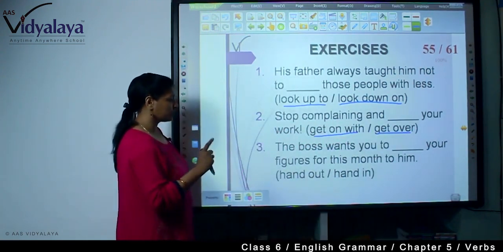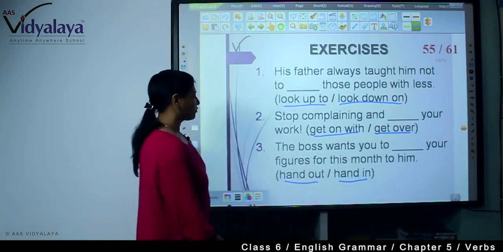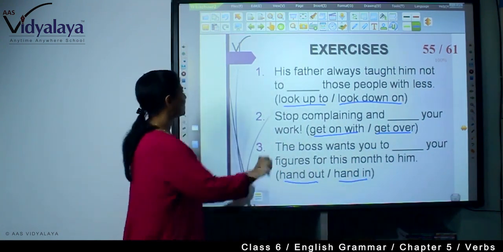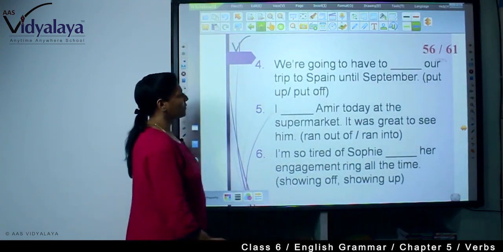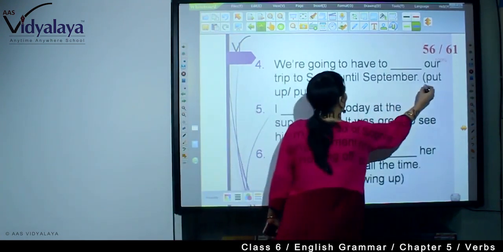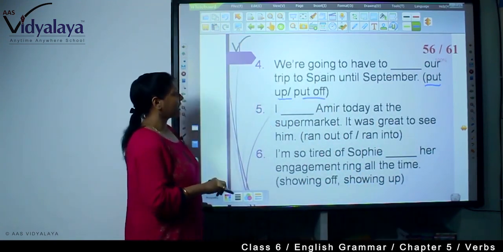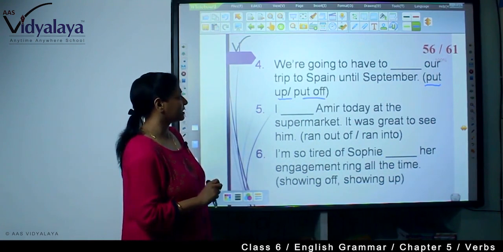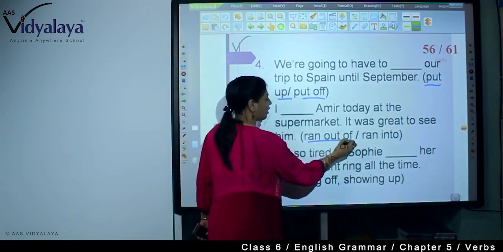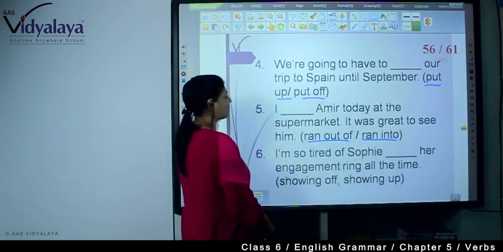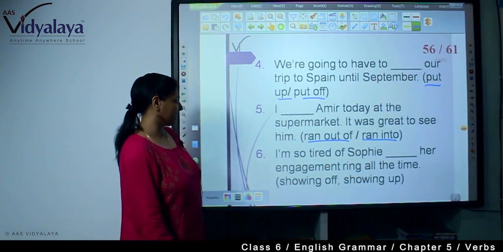The boss wants you to hand out or hand in your figures for this month to him. We are going to have to put up or put off. You will have to write our trip to Spain until September. I ran out of or ran into Amit today at the supermarket. It was great to see him.